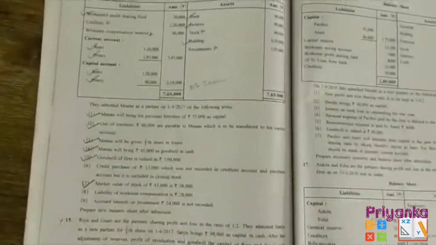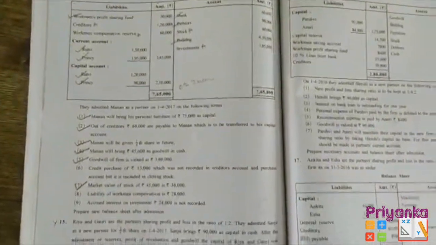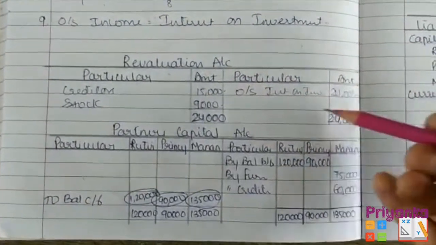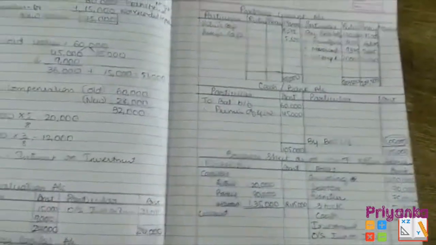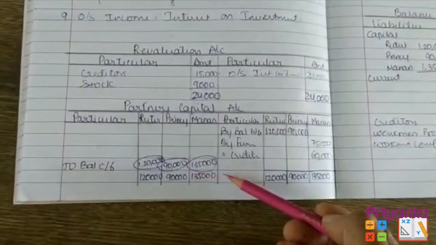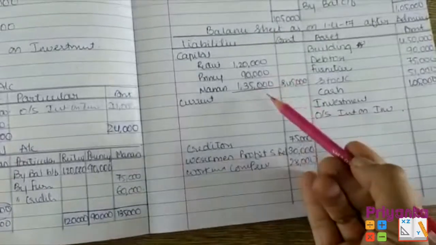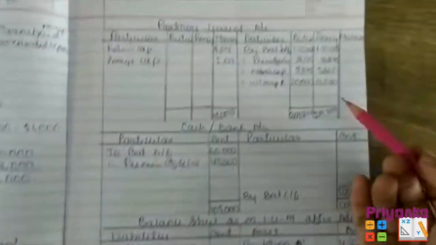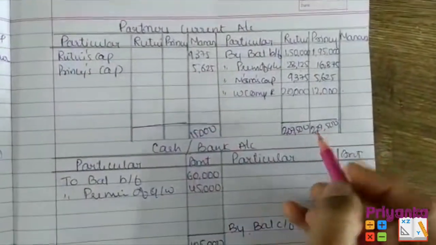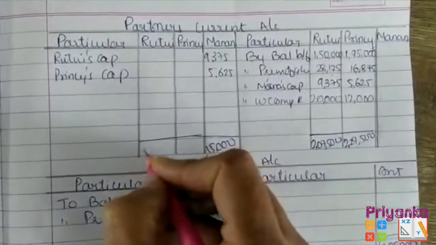Now here we end up with all the transactions, and now directly going to make a total of the revaluation account, and I found that both sides tally, so no difference will be passed into the partners' current account. Then I made a total of the partners' capital account, and I found the difference over here which I already wrote in the new balance sheet. Then in the partners' current account I made a total, and this is the difference I found.